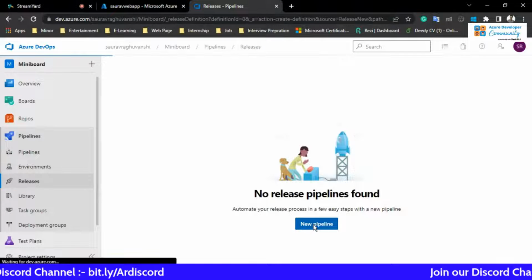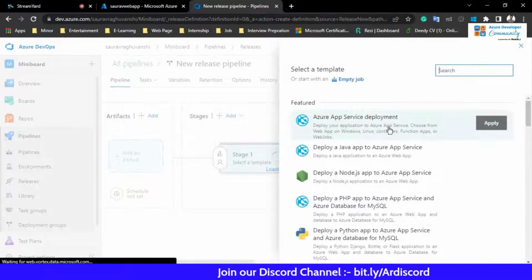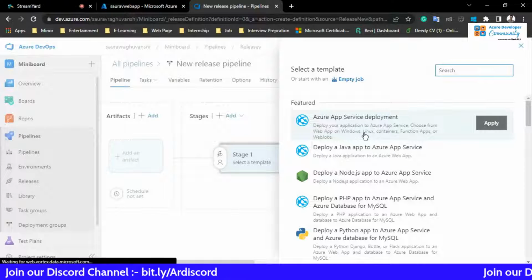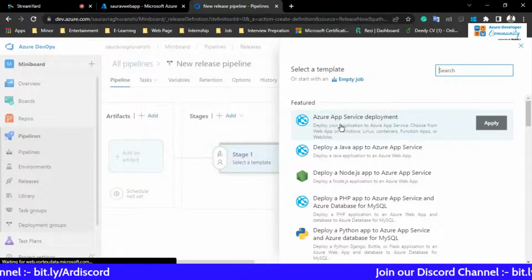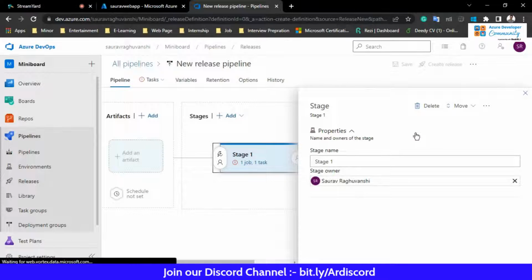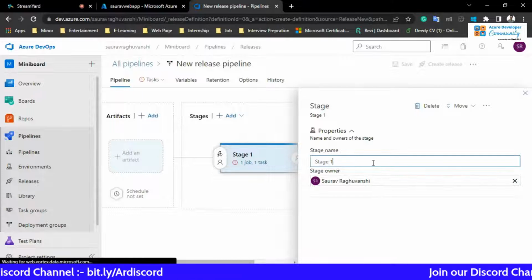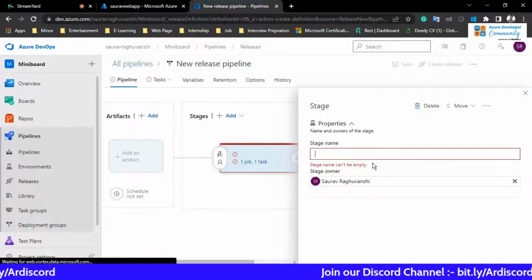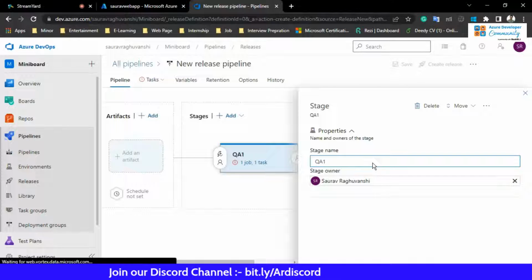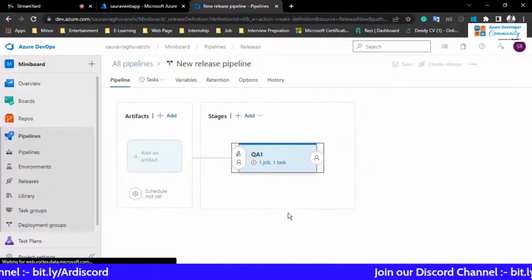Let me create the pipeline. For the pipeline, for the deployment, we are going to deploy it on app service, right? The app that we have created. So we have to select Azure App Service deployment. Click on Azure App Service deployment, and okay, give it a name, QA1. Okay, task is created.